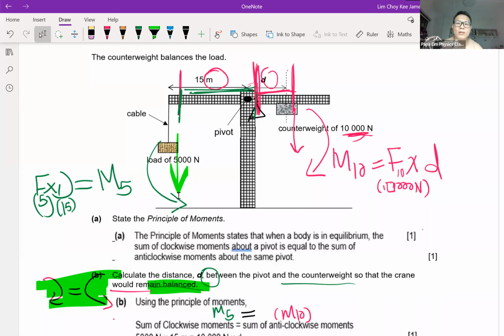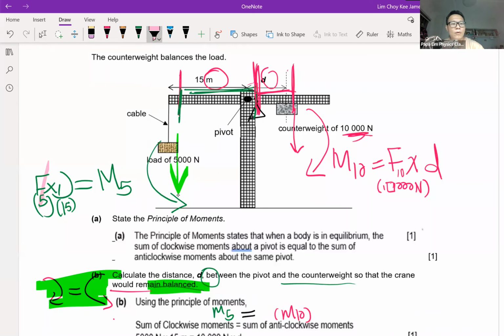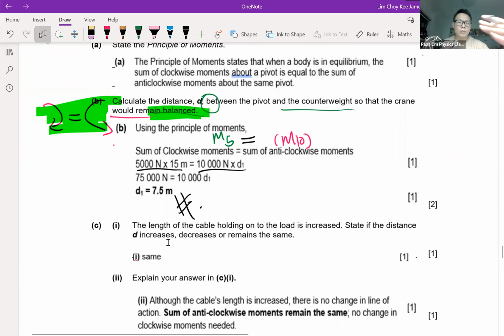Once I have all my respective moments, all my forces and distances, I just equate them together in the equation. I would say it's not complex. It's just the approach, the thinking process or the mathematical approach, there is a system towards it. So you just need to know what your system is and approach the question head on with your system.